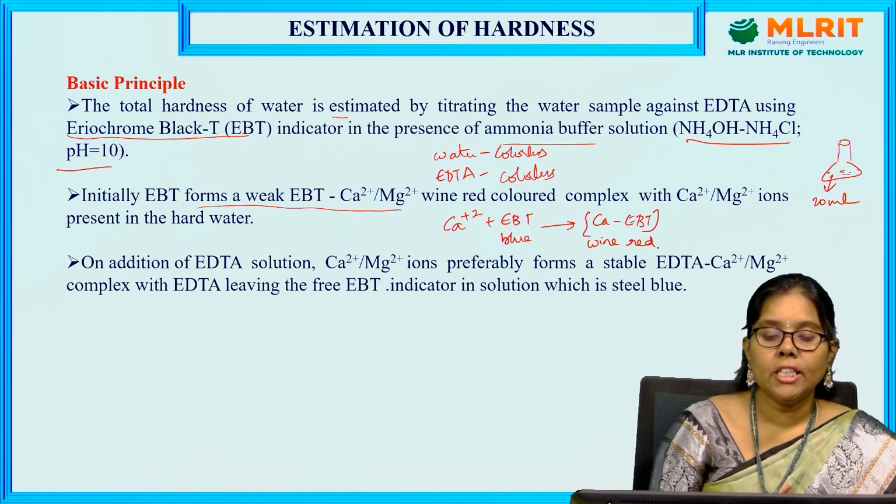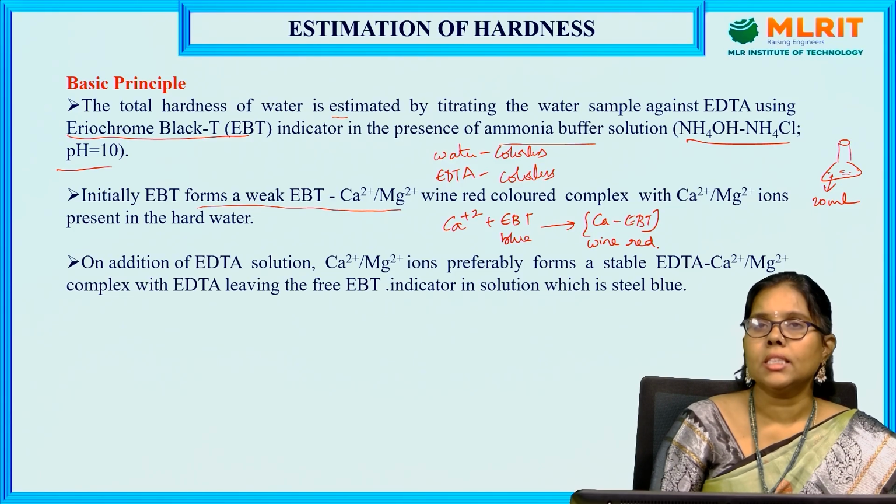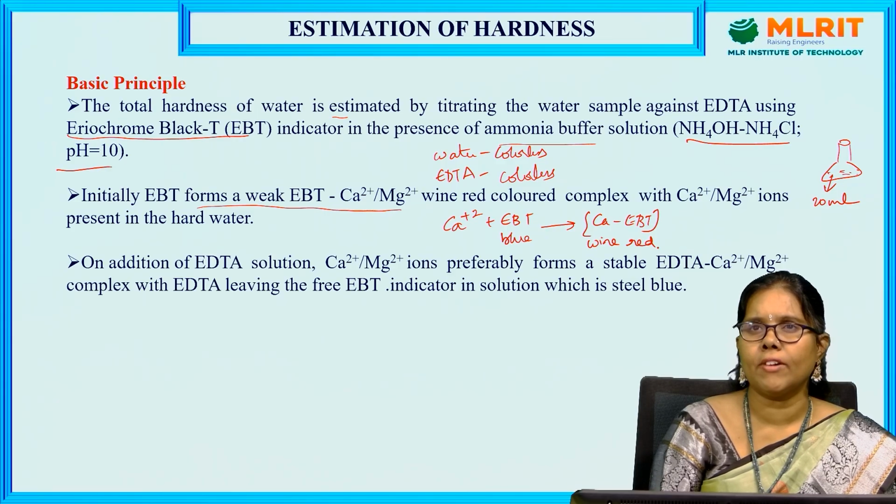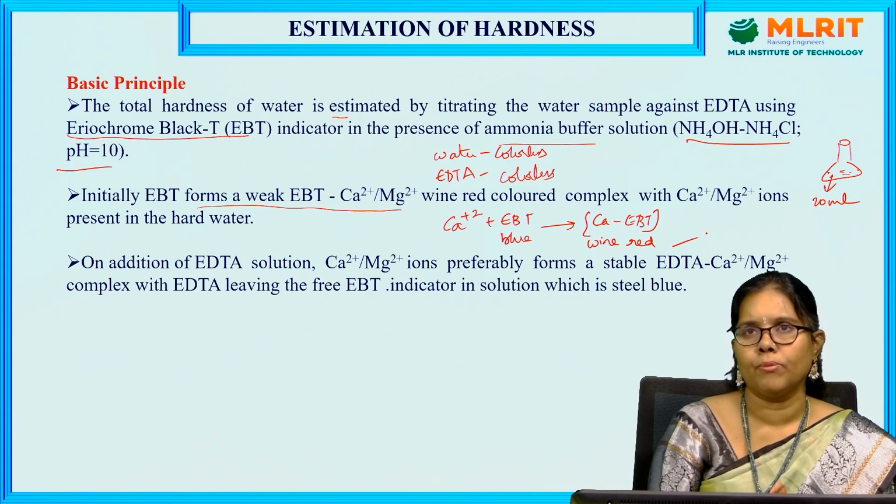In the conical flask I have taken 20 ml of the water sample, to which I have added 2 to 3 drops of Eriochrome Black T indicator. Immediately it gives the wine red color. Similarly with magnesium ions, magnesium with EBT gives the magnesium EBT complex, which is wine red in color.